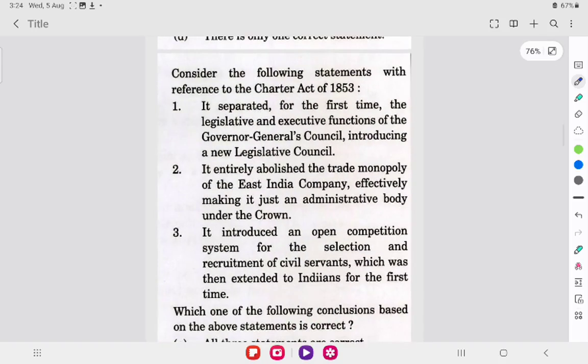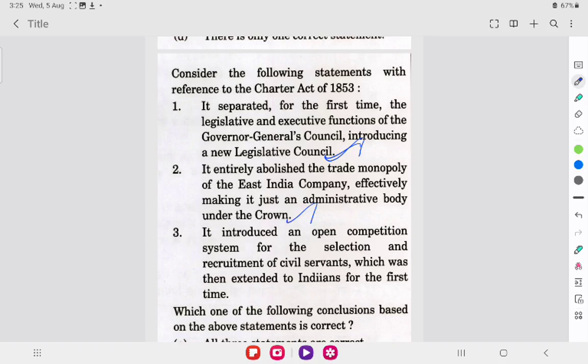Consider the following statements with reference to the Charter Act of 1853. It separated for the first time the legislative and executive functions of the Governor General's Council, introducing a new legislative council. Yes, this statement is correct. It entirely abolished the trade monopoly of the East India Company, effectively making it just an administrative body under the crown. Yes, this statement is also correct.